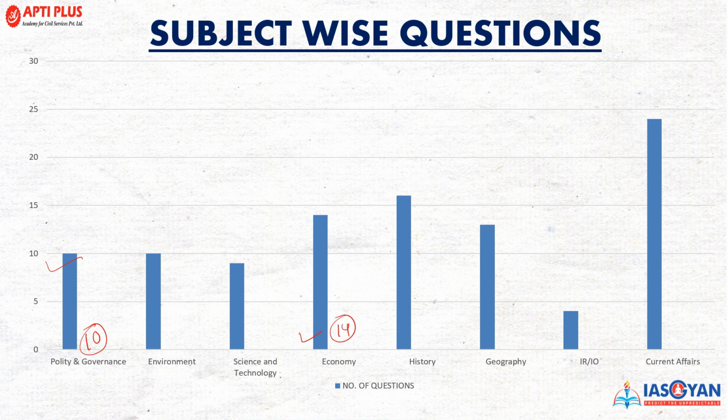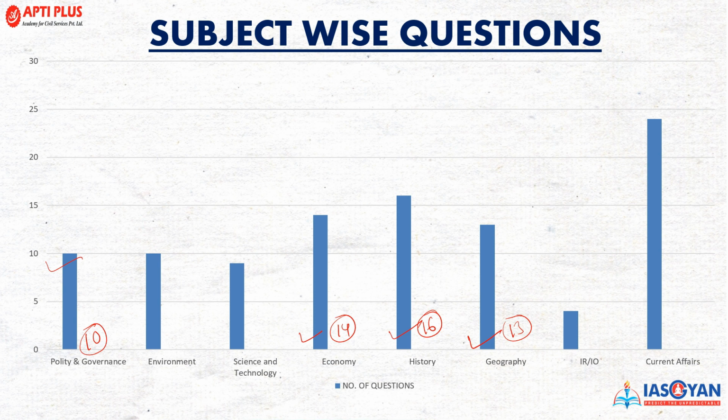Now the other static, that is history. From history, this time UPSC has asked 16 questions. The total number of questions that were asked in the prelims was 60. Now, another important subject in the static is geography. So for geography, we have 30 questions.